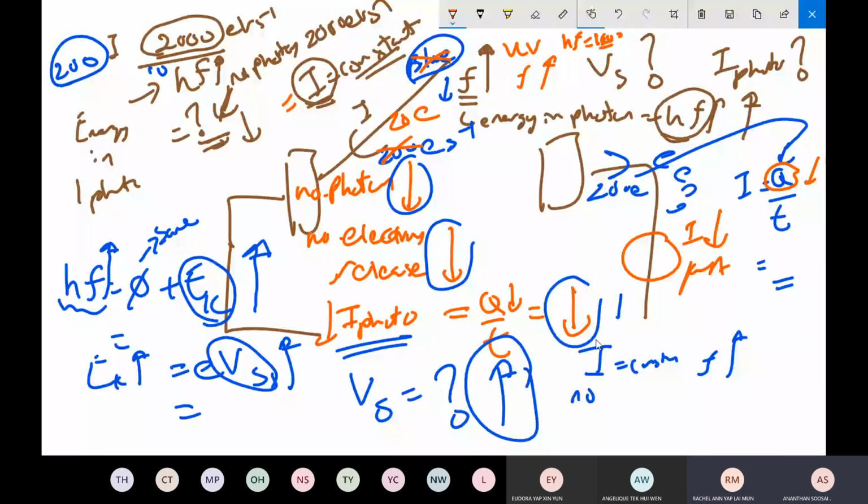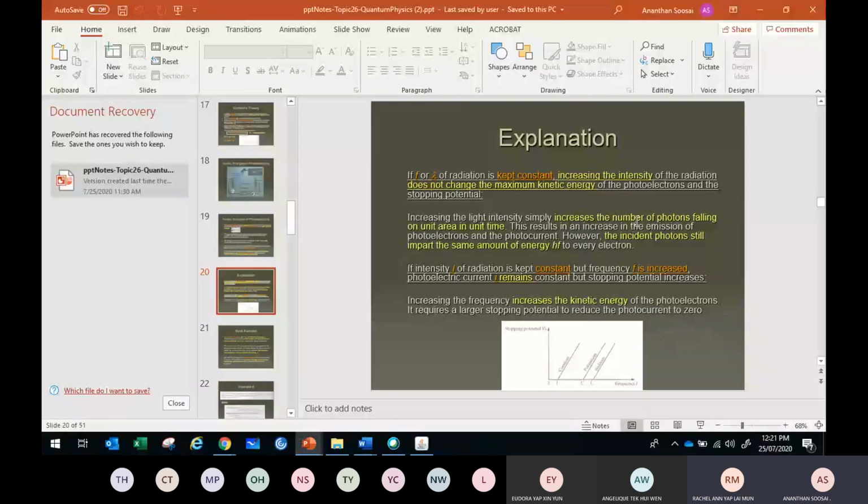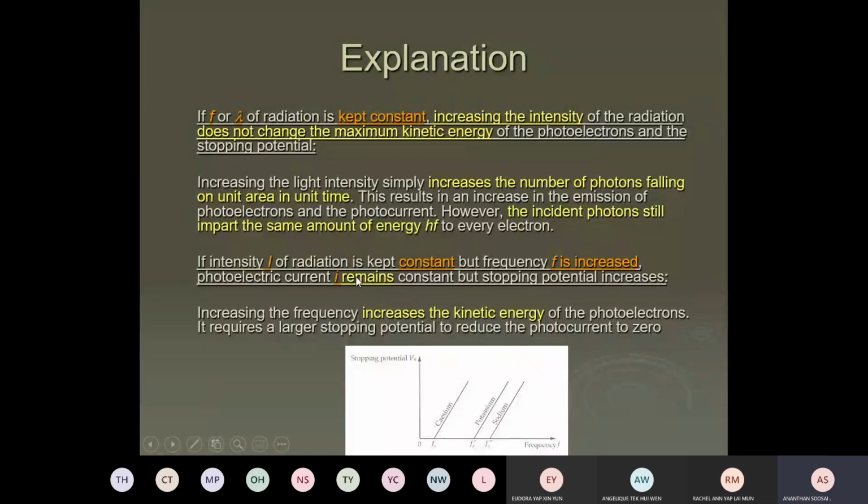So is it drop or constant? Which one? It's going to drop. Yeah, there is a mistake here.